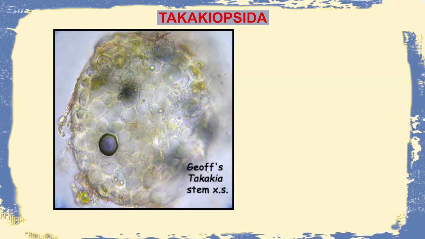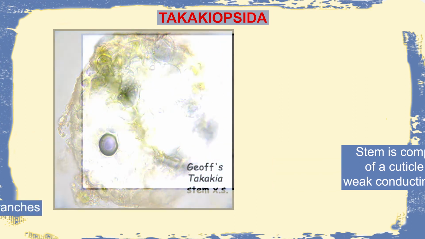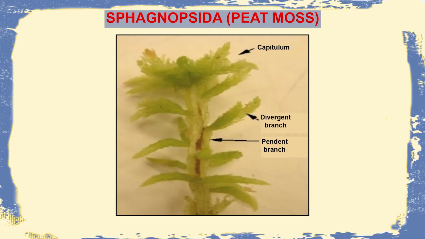Here also, in this particular section, we can see that the stem is composed of a cuticle comprising a weak conducting strand, and the shoots which are present are connected by intercalary rhizomatous branches. So upon seeing these plants in nature and on seeing these characteristics, we can easily identify that they belong to the group Tachyopsida.